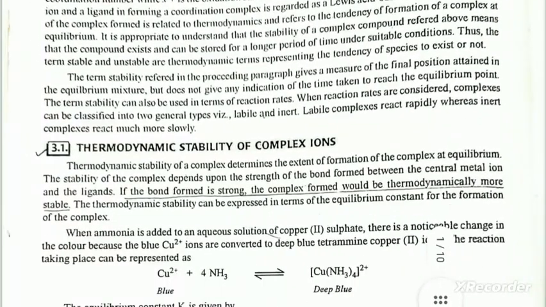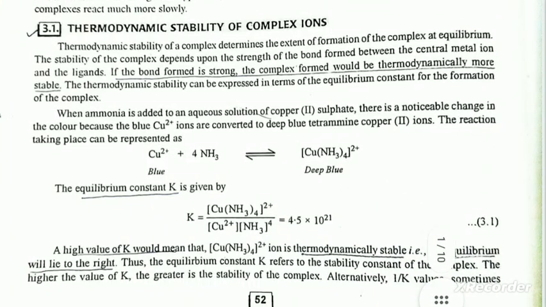Thermodynamic stability of complex ion. The thermodynamic stability of a complex determines the extent of formation of the complex at equilibrium. The stability of a complex depends upon the strength of the bond formed between the central metal ion and the reagent. If the bond formed is strong, the complex formed would be thermodynamically more stable. Thermodynamic stability can be expressed in terms of the equilibrium constant for formation of the complex.